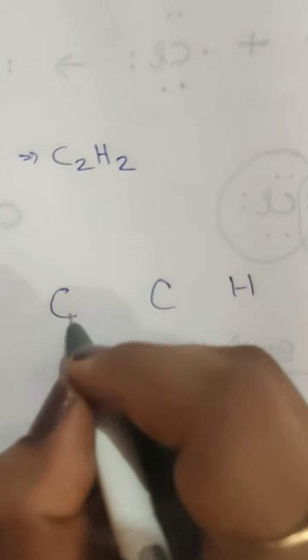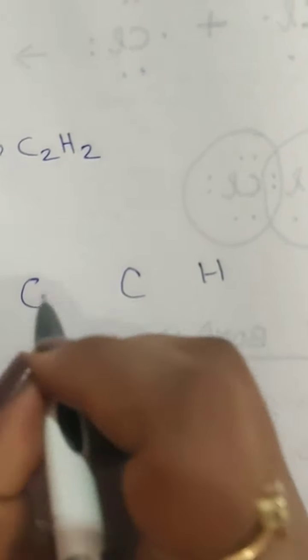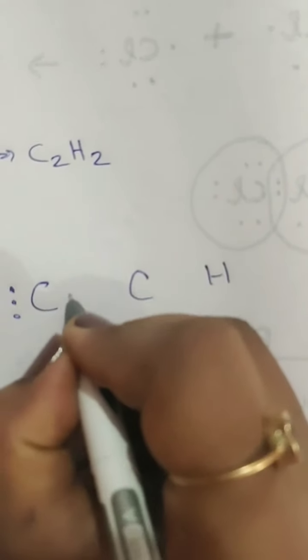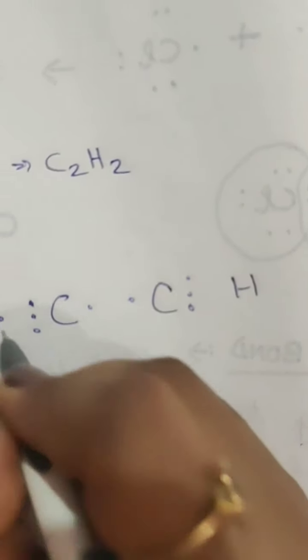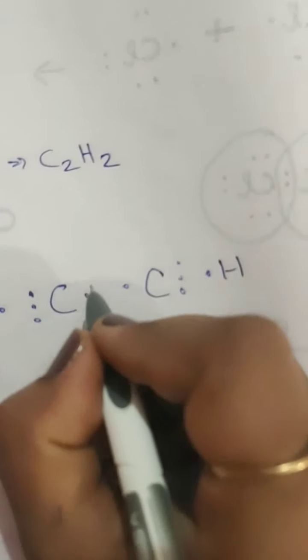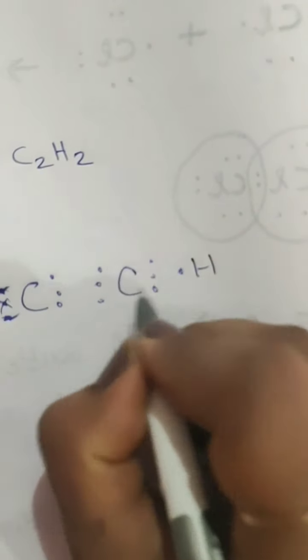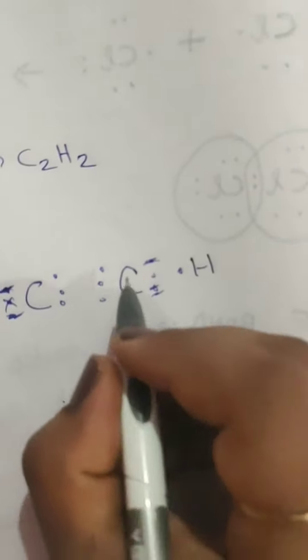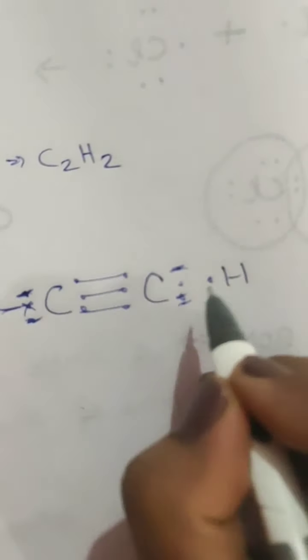Since the carbon has 4 electrons, it will have 3 electrons here and 1 here, and 3 here, and 1 on the other side. So the 3 will form a bond like this, and this will combine with this.